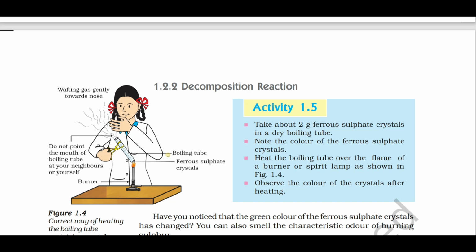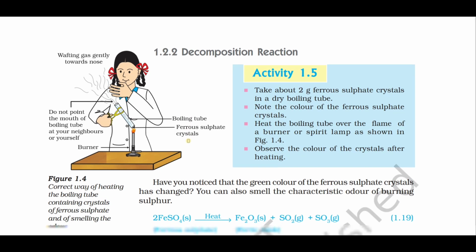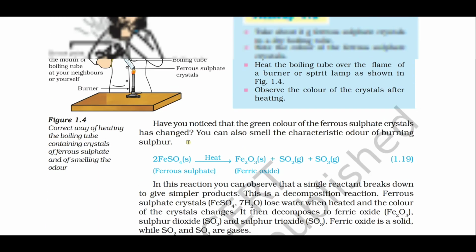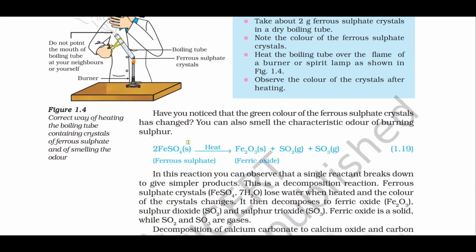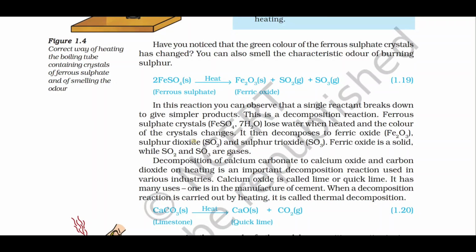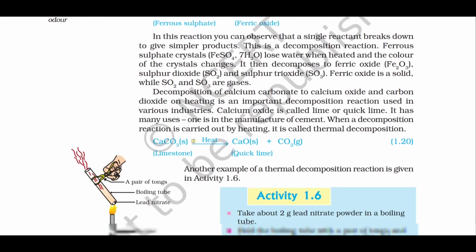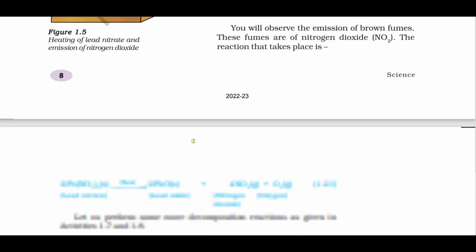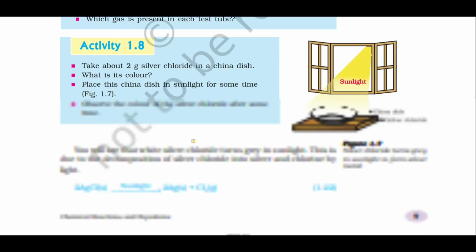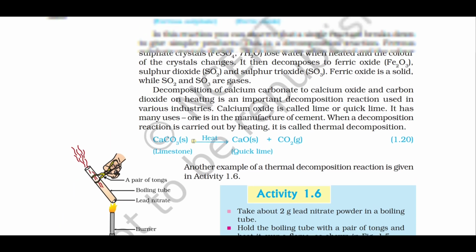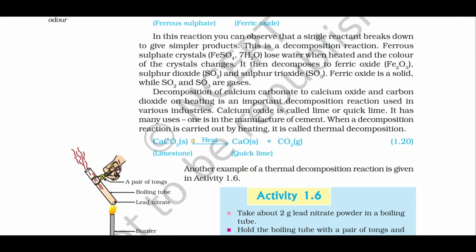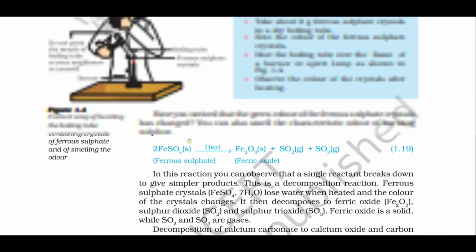The next type of reaction is decomposition reaction. What is decomposition reaction? A single reactant decomposes into two or more products. It is called as what? Decomposition reaction. Decomposition reaction is a type of chemical reaction in which a reactant decomposes or splits into two or more products, right?